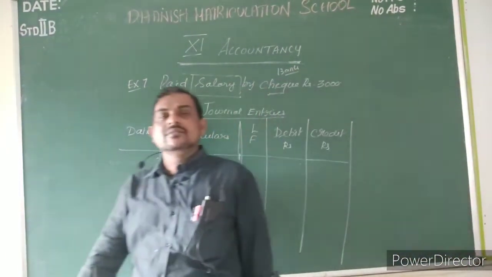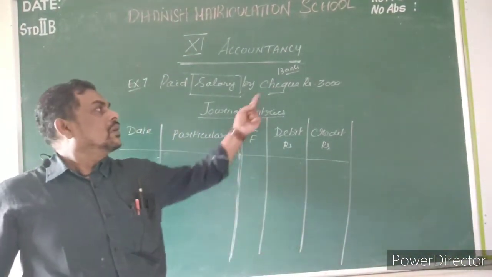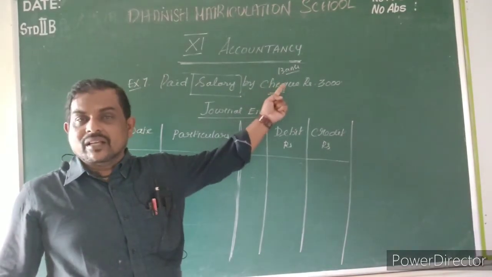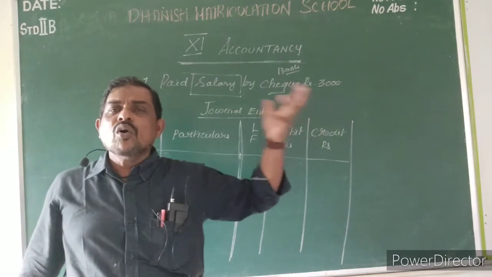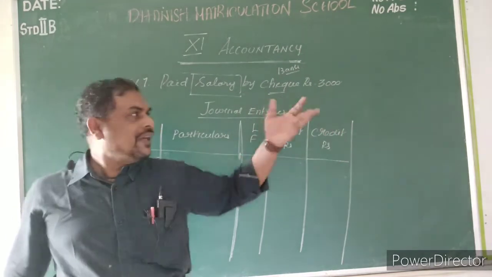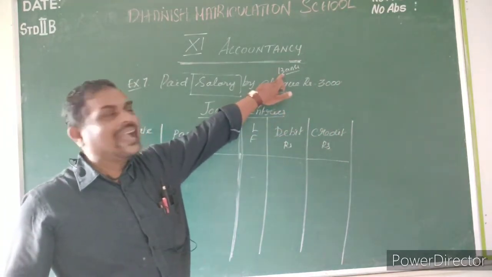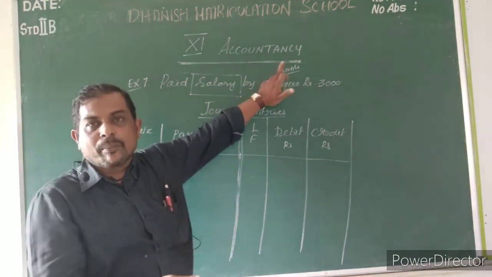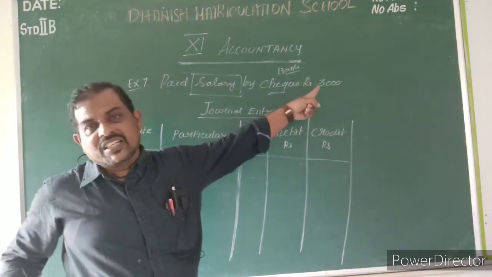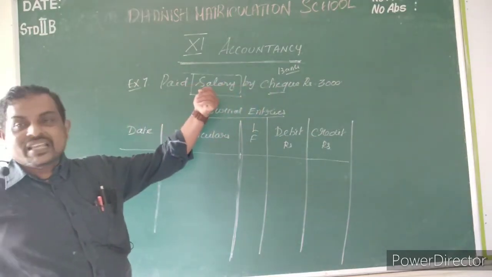Listen, my dear students. Bank is check related, check is related to bank. So I am giving a check. So who is the giver? Bank is the giver. I am giving the check. So bank is credit, and salary is debit.